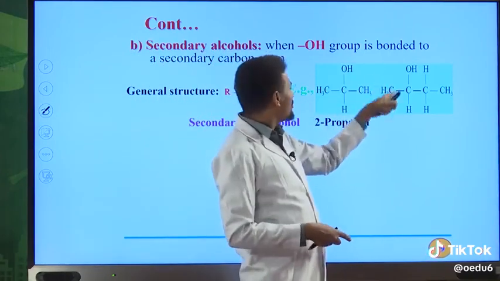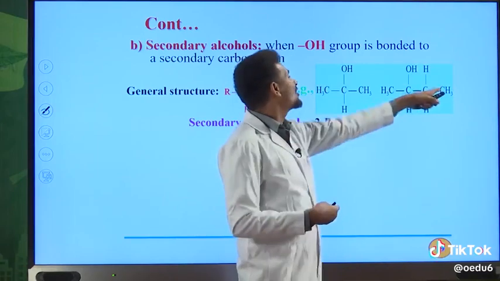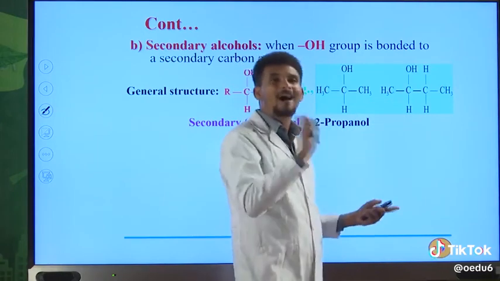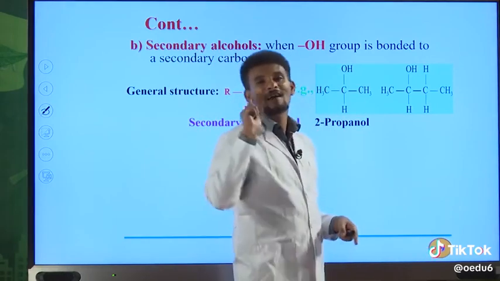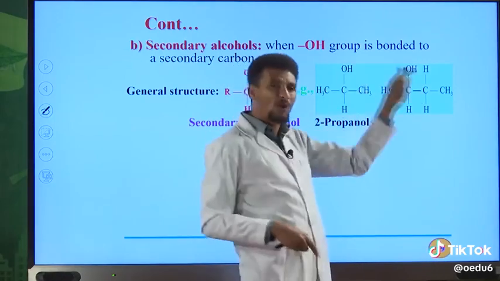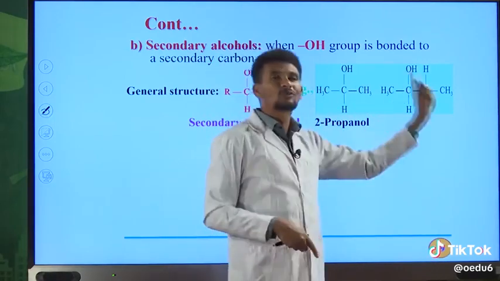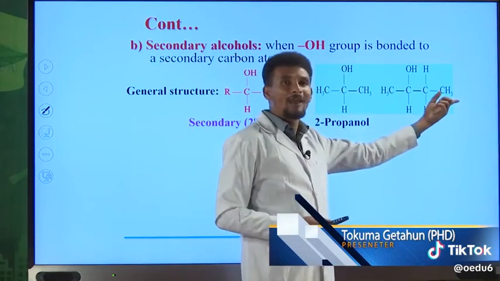When you start numbering from left to right, OH is on the second position. But when you number from right to left, it is on third position. All the time, you have to start numbering from the end closer to the carbon directly bonded to the OH functional group. Therefore, the correct numbering system is from left to right. And the IUPAC name for this compound is 2-butane.